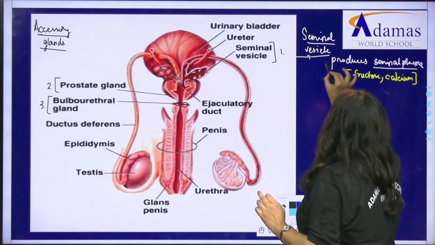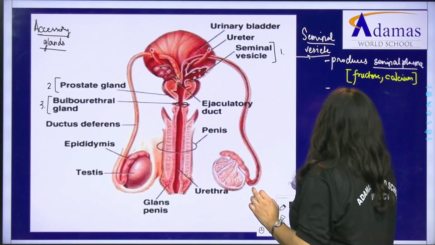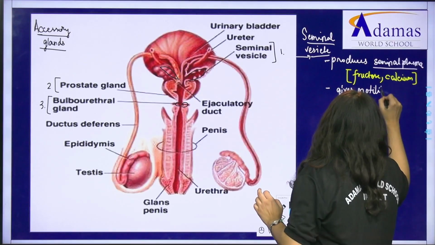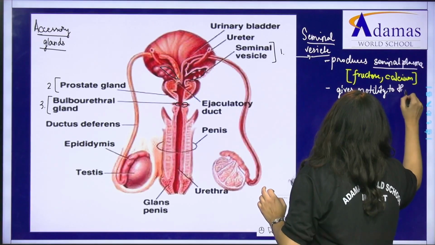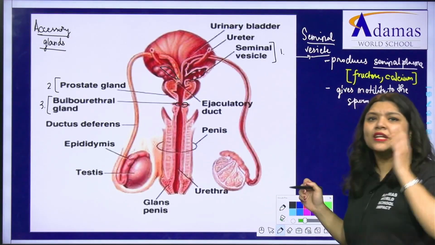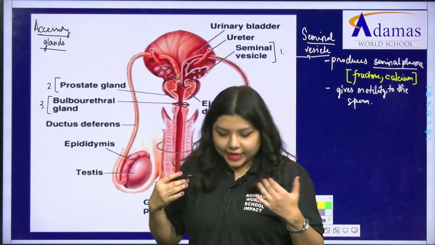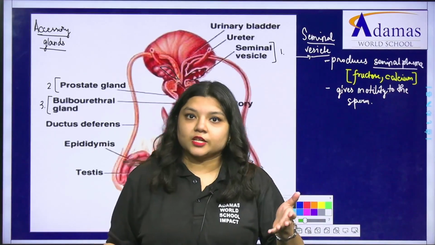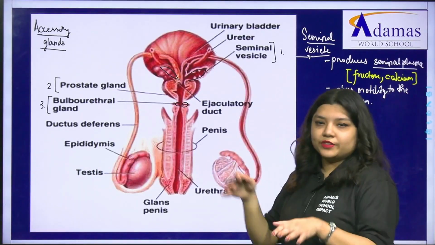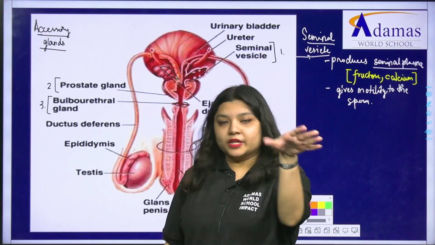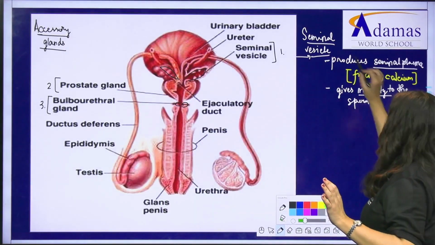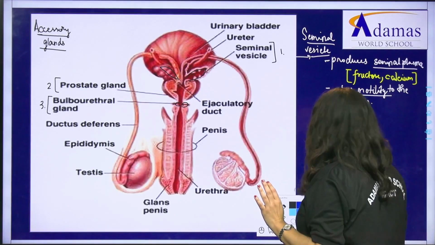And what is the function of this seminal plasma? This seminal plasma gives motility to the sperm. Motility क्या है? Like I am a motile organism कि मैं यहाँ पे चल सकती हूँ. I can move. Movement ability है मेरे पास. तो sperms need to move. They have to swim up to the ovum in the female tract, है ना? तो this motility is very important. That is conferred by the seminal vesicle. हो गया हम लोग का number 1.